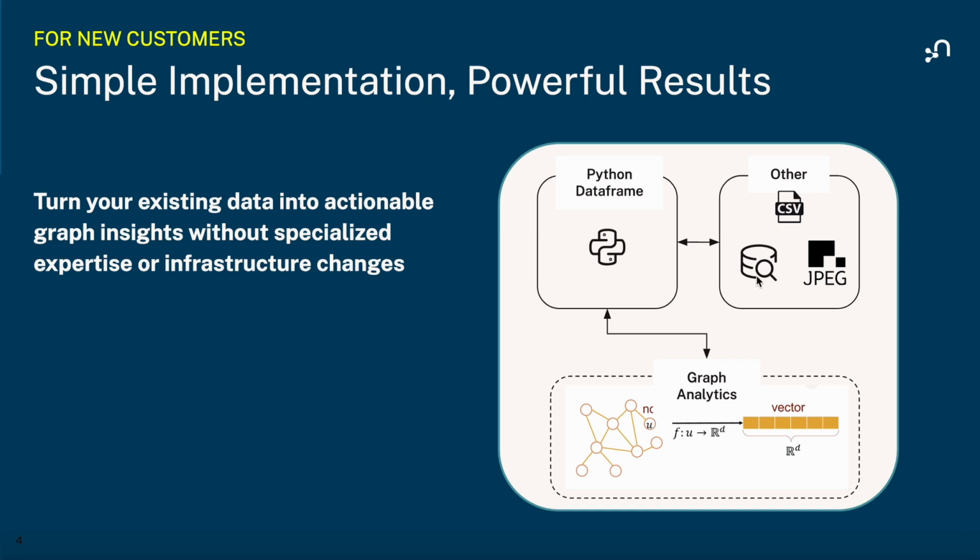We have a JPEG here. You probably wouldn't put a JPEG into a Python data frame, but you could perhaps put metadata about it into a data frame and use that to run graph analytics on it.